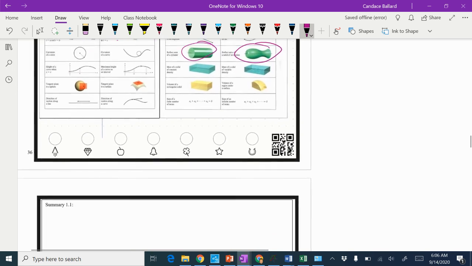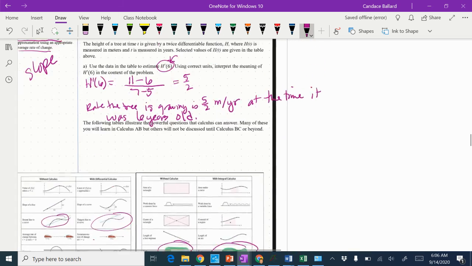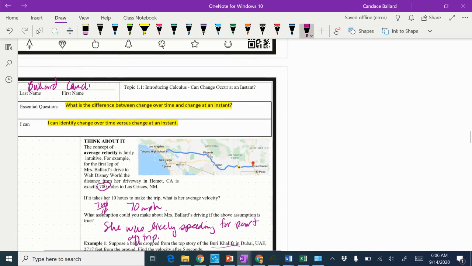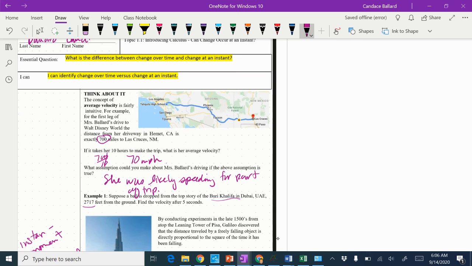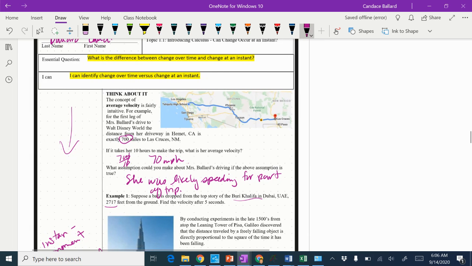So today there's a little bit of a summary on the notes. Remember, you're supposed to be answering your essential question in the summary. And don't forget, you have to have 2 comments or questions between the essential question and the summary. Go ahead and watch the AP Classroom videos, because they're going to have a slightly different take on what I did. And again, don't freak out. Just watch them. You don't even have to take notes on them. Just watch them and absorb.